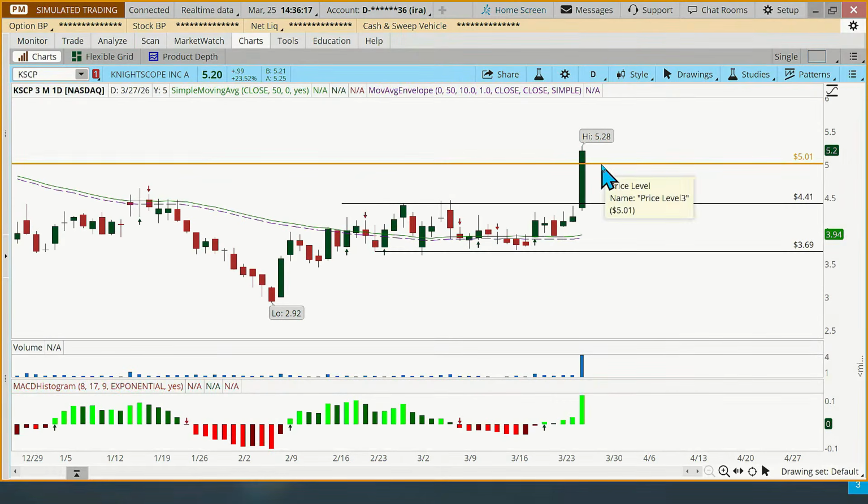So we had some resistance at 501, and that obviously was broken today. We had some resistance about 441, and that was broken today. We have some pretty good support at about 369. We have our green arrow buy signal here. The moving average has started to tick up. So all of these basically have the green arrow buy signal based on the rules that we've been trading for months. But this one's really, really high.